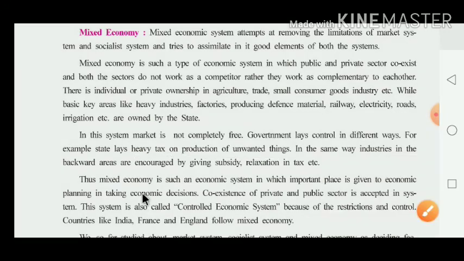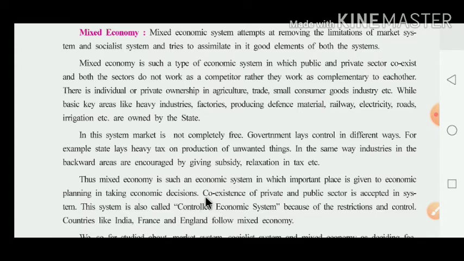Thus, the mixed economy is an economic system in which an important place is given to economic planning in taking economic decisions. In the mixed economic system, they do economic planning for the economic decisions.